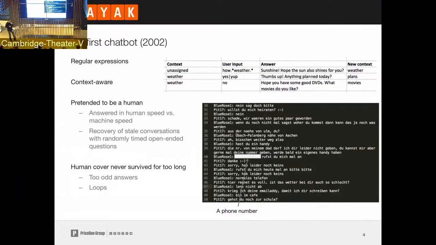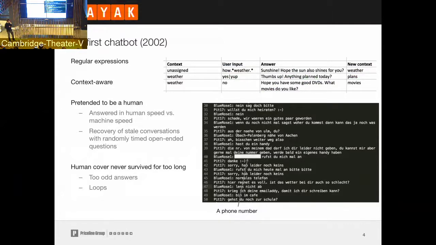This chatbot was purely based on regular expressions, and it was context aware because it had one context variable. A simple example: it starts a conversation, somebody asks about the weather, and we now know our context is the weather. Now we ask a question: is the sun also shining for you? Without the context, we would have no chance to react properly to a yes or no. But since we know the context is weather, we can move forward by asking if there were some plans for today, or if the person had some good DVDs, or whatever existed back then, to watch.